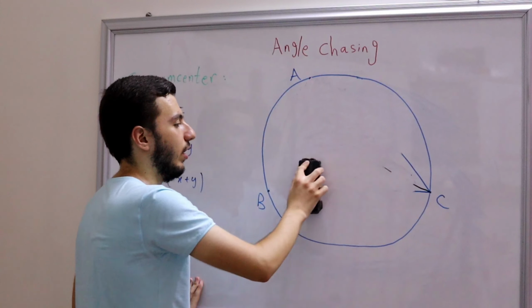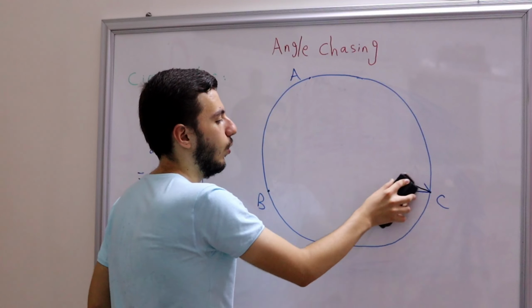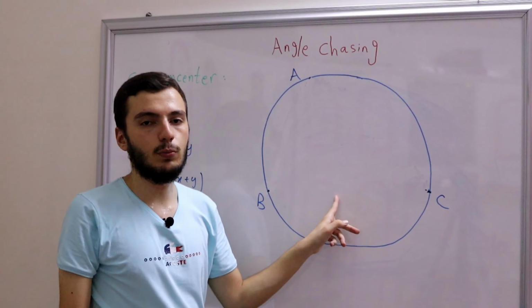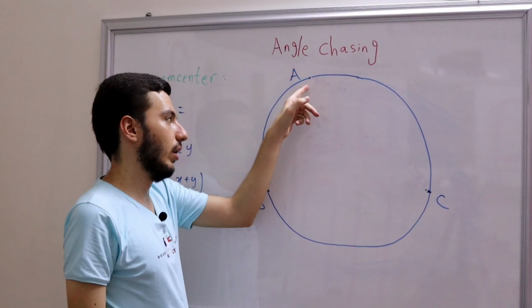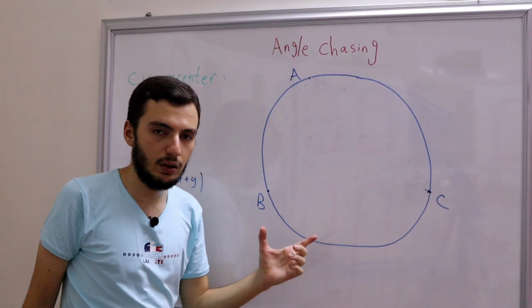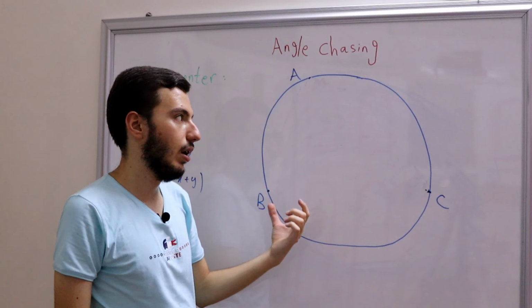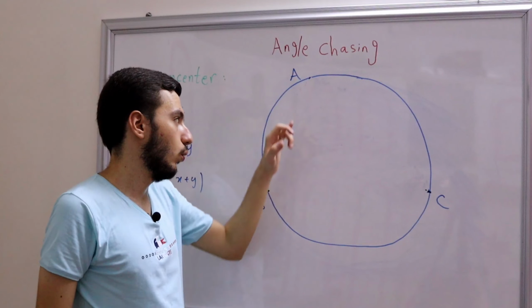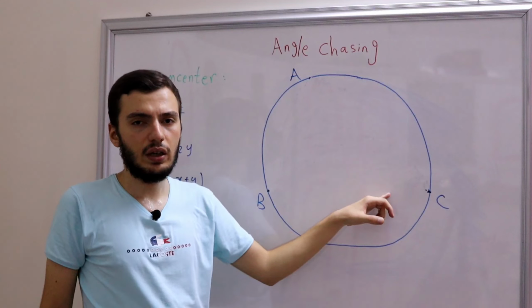And by the way, a rule of thumb, always start with drawing the circle. When you have a circle in your problem, don't draw first of all the triangle ABC and then draw the circle. This will make your life harder, because then in order to find a circle that passes through the 3 vertices, you can do it.